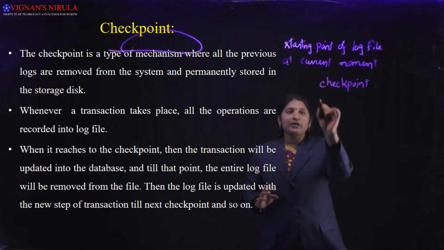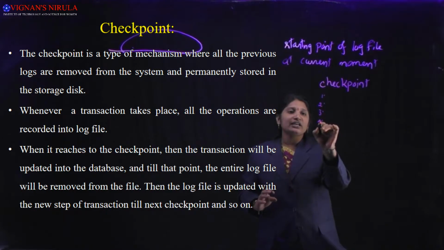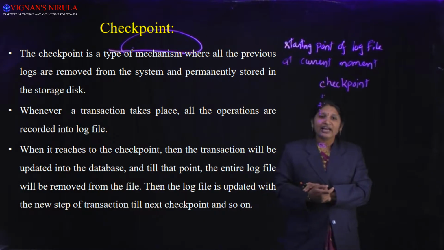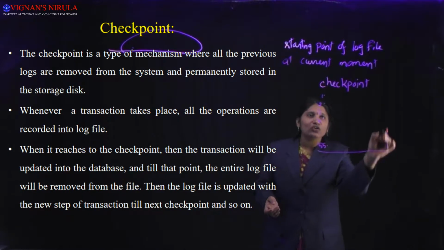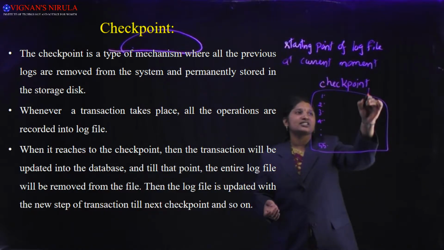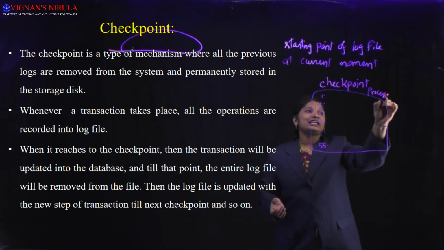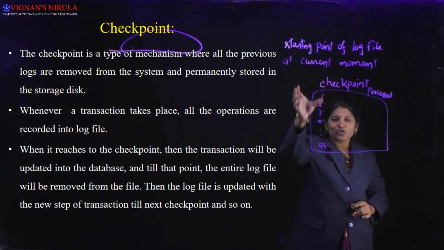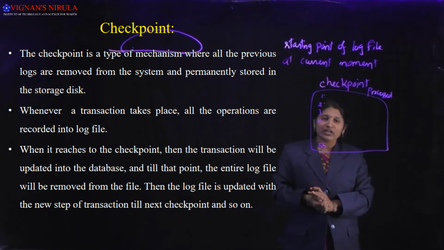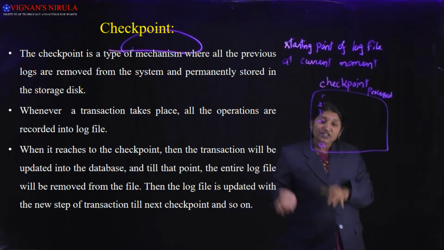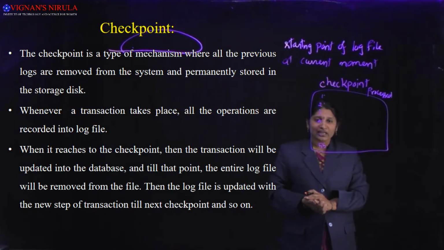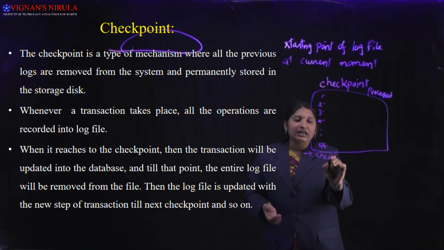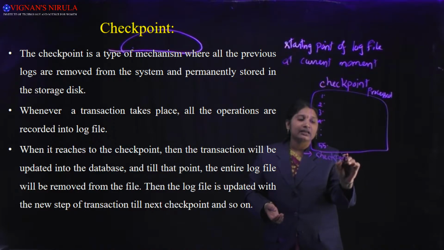For example, previously I have written some 55 log records, and all of those 55 log records have been processed. They have been taken care of. We should not do anything. All the audit regarding all of those 55 log records is over. I can start my log file fresh. That point is called the checkpoint or save point.